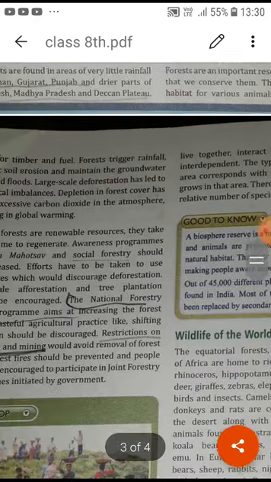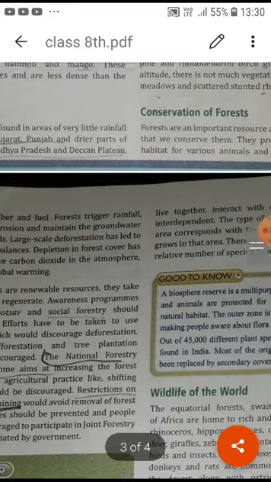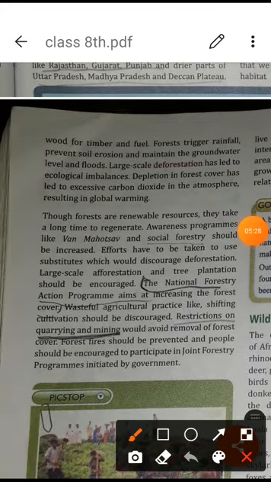Now, the next point is the conservation of wildlife and the forest. It is our duty to save the trees. If we cut the trees, it will surely harm us. To save and protect the environment, it is a duty to protect the forest. This is not only the duty of the common person, it is a duty of the government, and not only the government, it is a duty of the common person also.